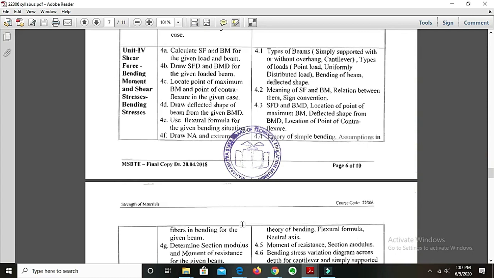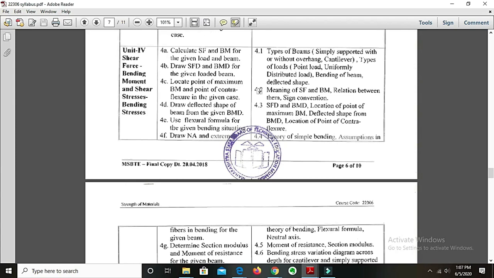The first point under this is types of beams, such as simply supported, overhang, cantilever. The students that have completed first year might know these types of beams. Then the types of loads, whether it is point load, uniformly distributed load or uniformly varying load. Remember, uniformly varying load is not mentioned over here. Just for namesake we will take that in our syllabus. Then the bending of beam and the deflected shape of beam, how the beam exactly bends and all those theory related issues of beams we are going to learn in this particular point.